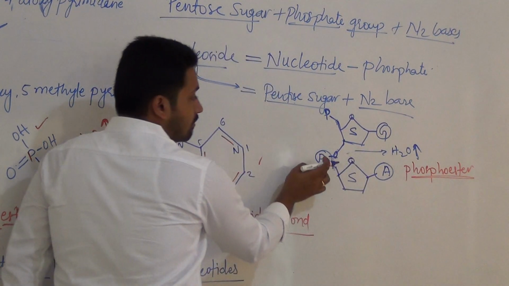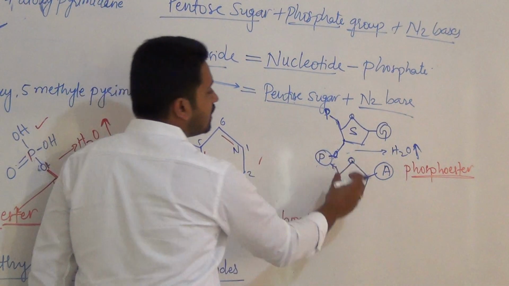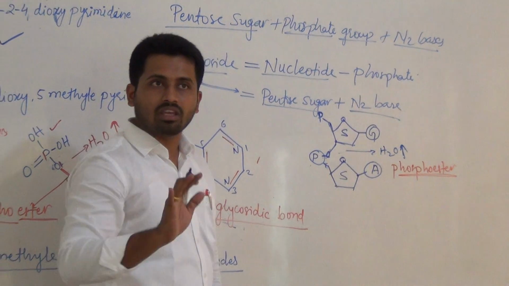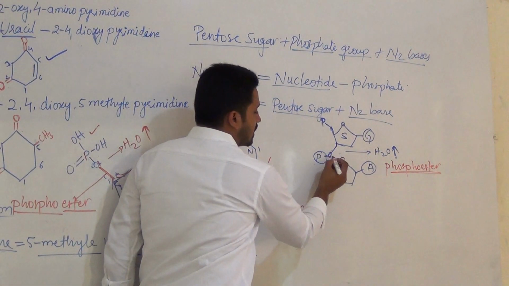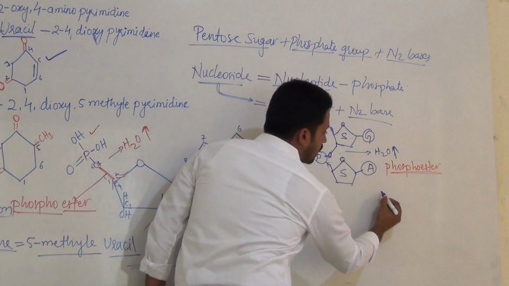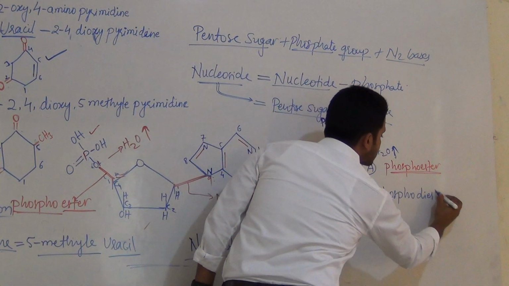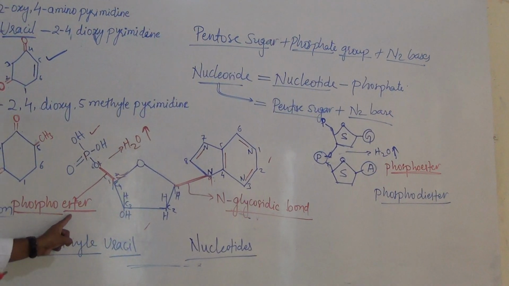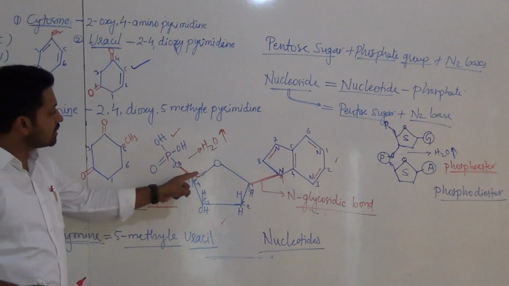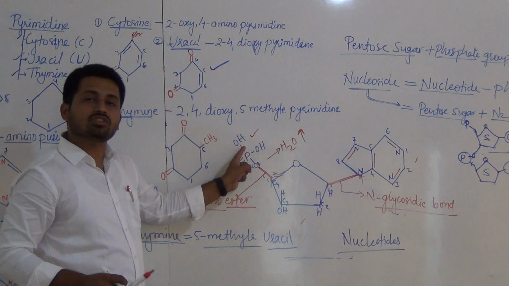Now remember, phosphate is at the center. It is forming a bridge or bond between two nucleotides. And that is called phosphodiester. Because first one phosphoester formed, between the fifth carbon of this sugar and H of this phosphate.